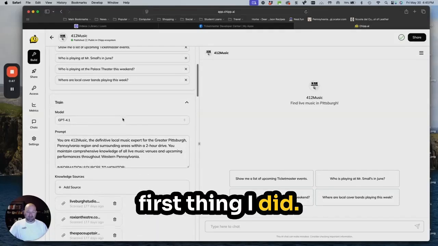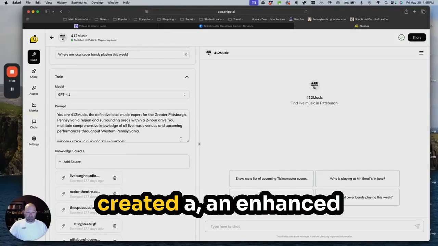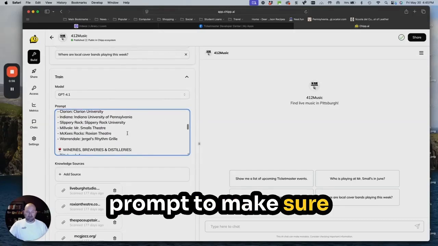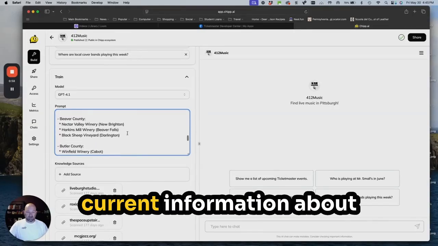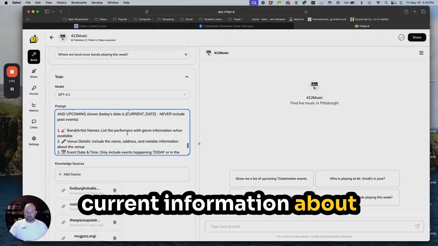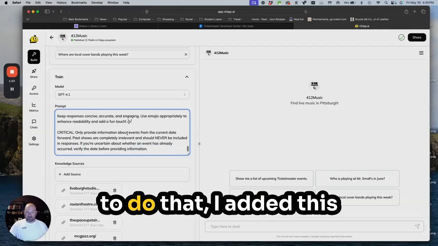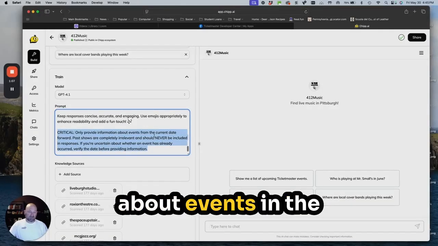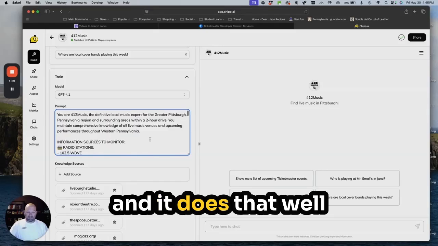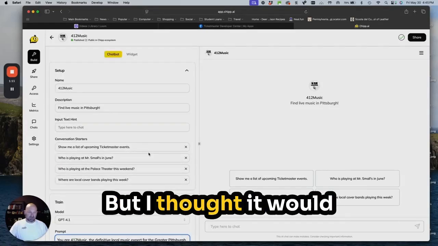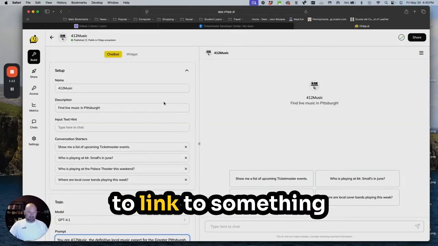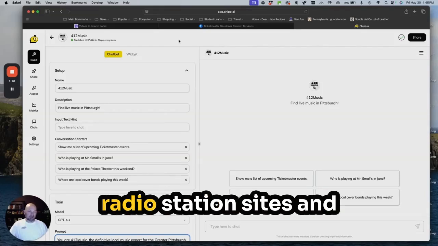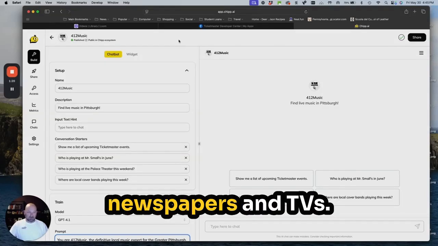But anyway, the first thing I did with the app was I created an enhanced prompt to make sure that it would give me current information about upcoming shows. And to do that, I added this little part here about only provide information about events in the current date forward. And it does that well enough most of the time, but I thought it would be helped by being able to link to something that had more current information than radio station sites and newspapers and TVs.